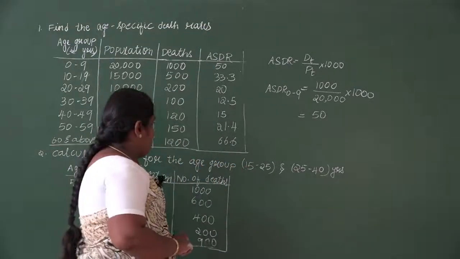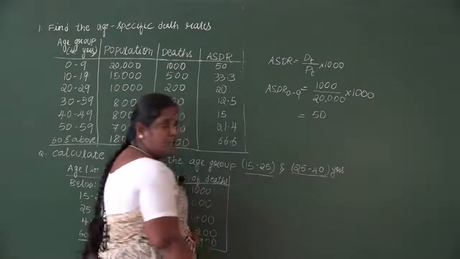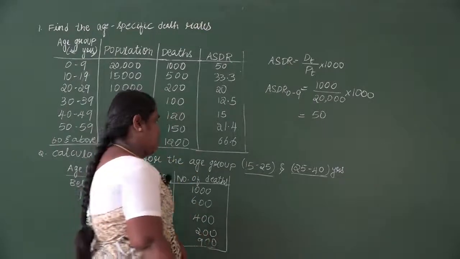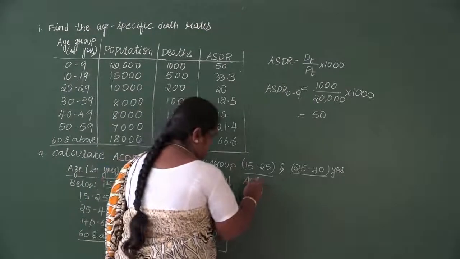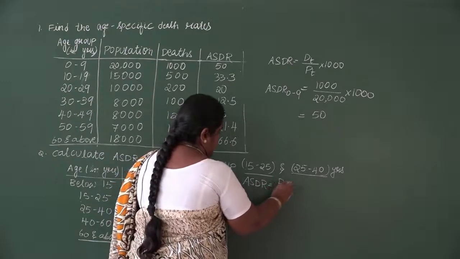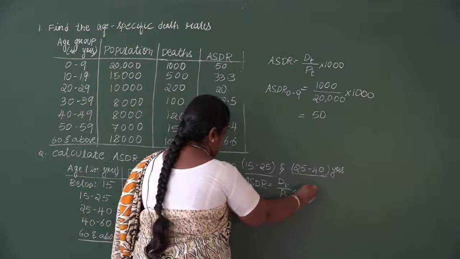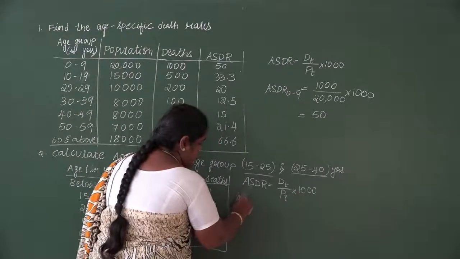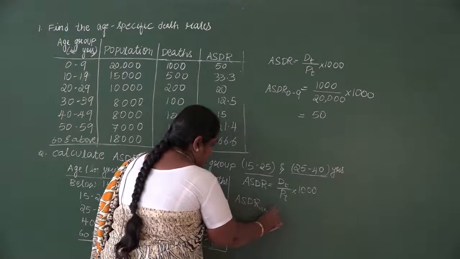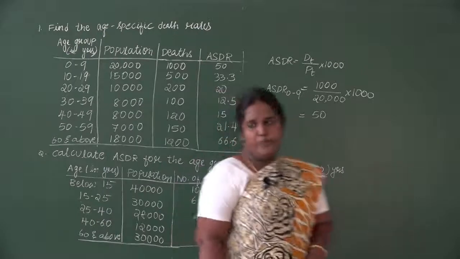So in the second problem, I had said at first itself that we are doing it only for two particular age groups. It is 15 to 25 and 25 to 40. So before that we have to write the formula of ASDR. It is Dt divided by Pt into 1000. So first age group we are finding out, it is 15 to 25. Under 15 to 25, see what is the death and the population.